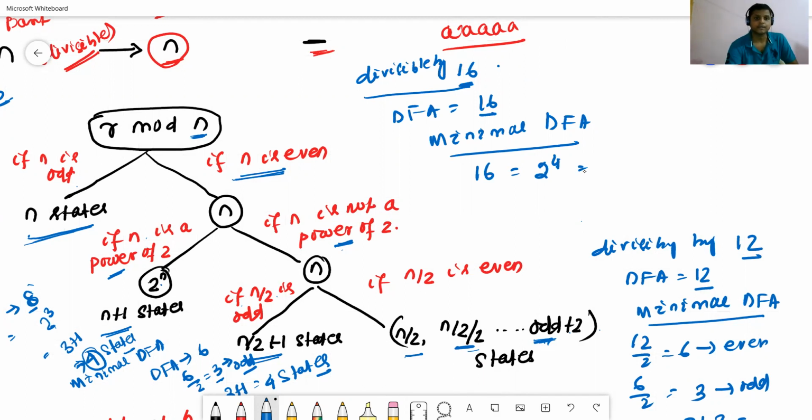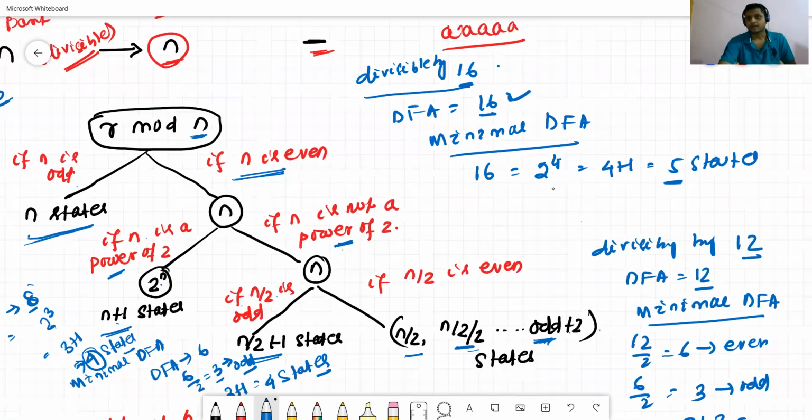2 to the power n means n plus 1 states. In this case 2 to the power 4 means 4 plus 1, which means 5 states will be required. If the DFA contains 16 states, the minimal DFA contains a total of 5 states in this case.